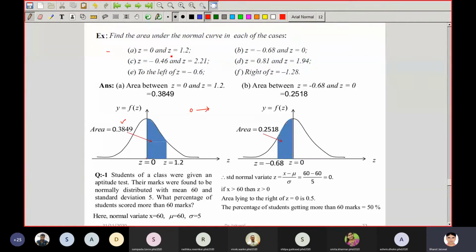Now you have to see the probability corresponding to z equal to 1.2, and the area, whatever that will be, is represented by this one, and this value is 0.3849. So the area between z equal to 0 and z equal to 1.2 is given by this one.